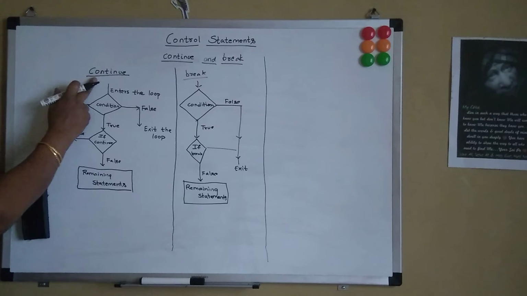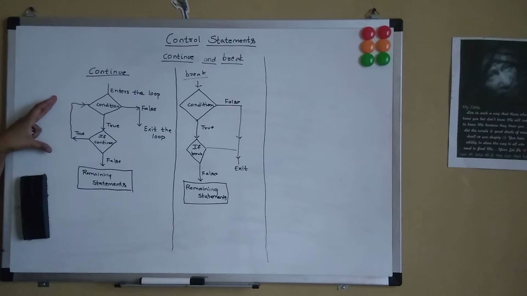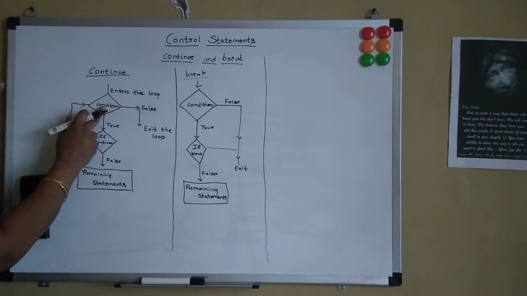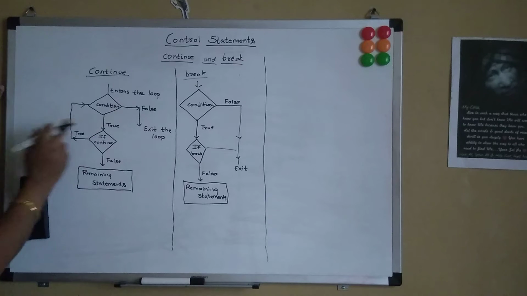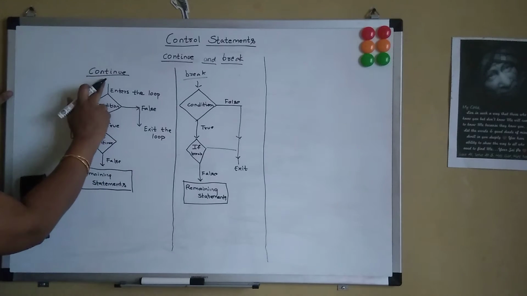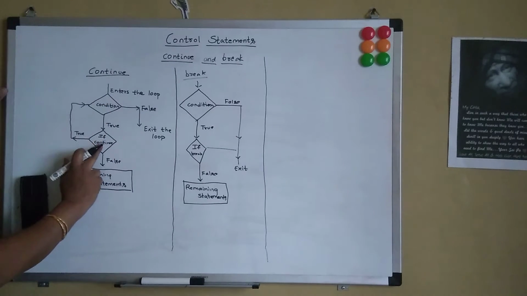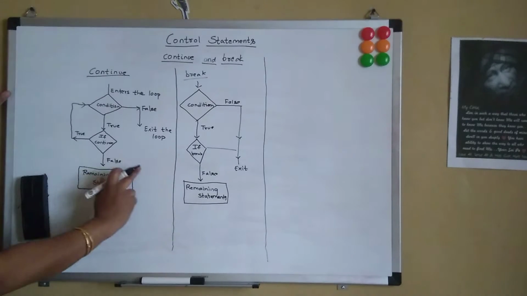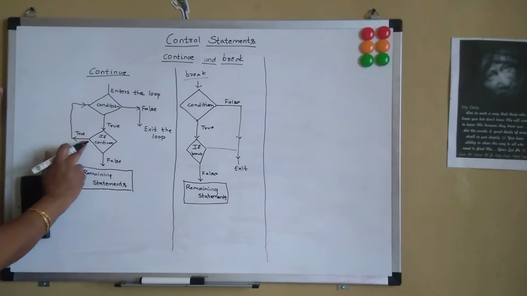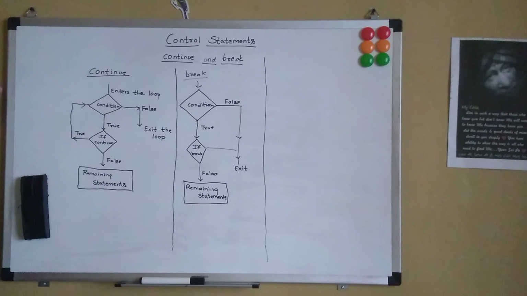Firstly, let's go on to the continue statement. The flowchart for the continue statement, how it works in Python, is: initially there will be a loop, that is a for loop or a while loop. If the condition is satisfied, it enters into the loop and checks for an if condition. And if the if condition is satisfied, and if we specify the continue statement, then it does not execute the remaining statements, but the cursor goes to the next iteration.